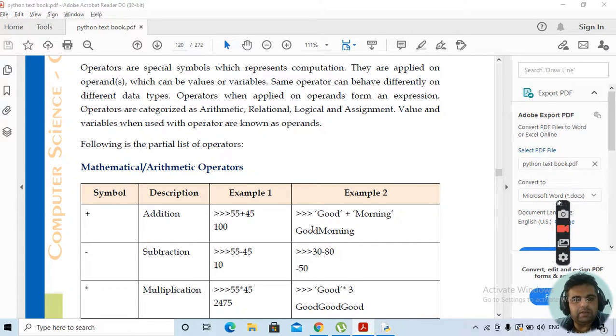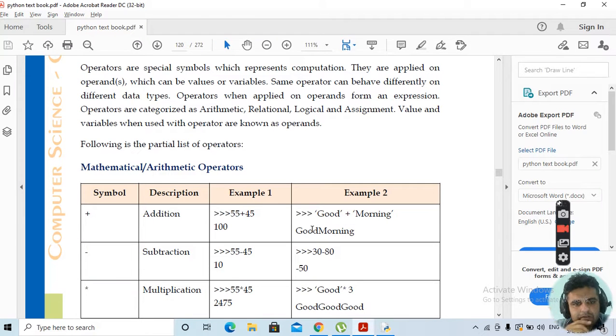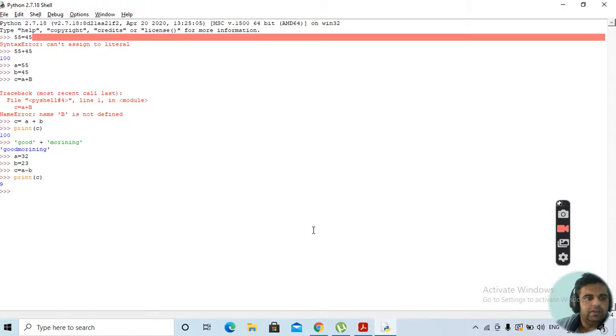Similarly, if you want to go for the subtraction symbol, suppose a is equal to 32, b is equal to 23, c is equal to a minus b. Then we print the value of c. It will give you the value 9. This is all. Then we have the multiplication operator.